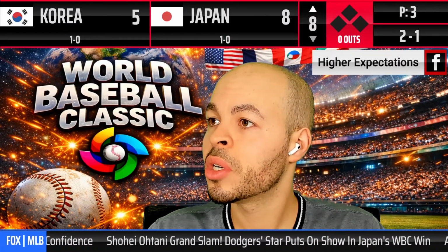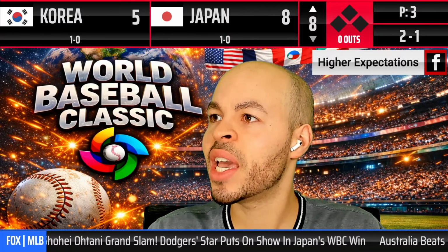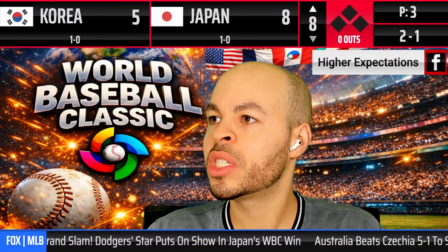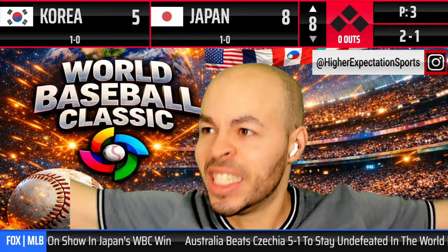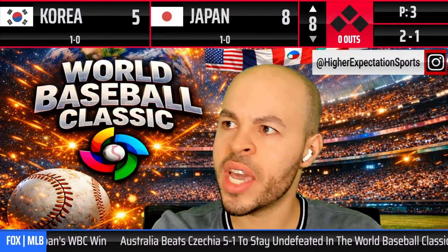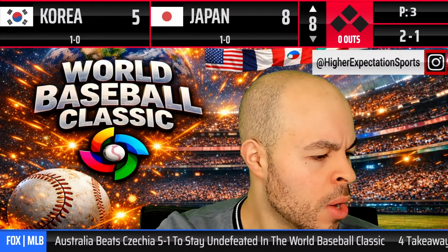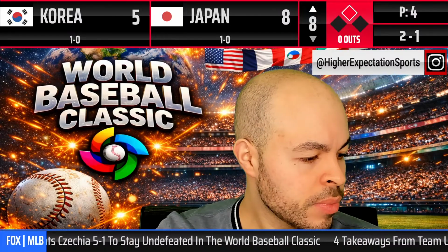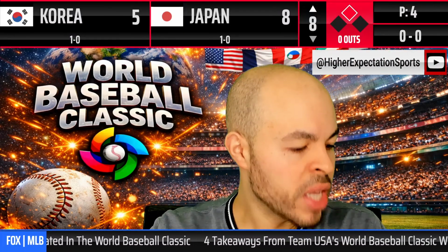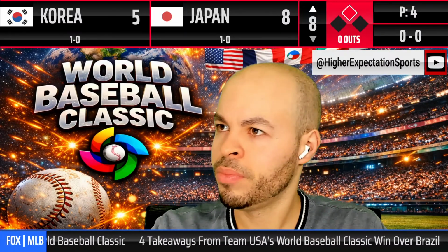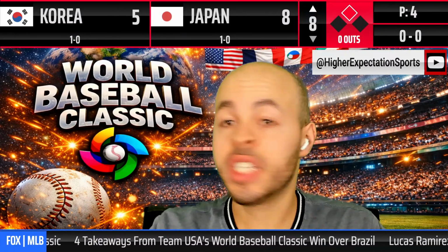Here's the pitch. That is a base hit. Is it going to get to the gap? No, the center fielder cuts it off. Play at second. He's safe. What hustle there! Lead off double. Wow. And Korea's not going down without a fight. That's some hustle right there.